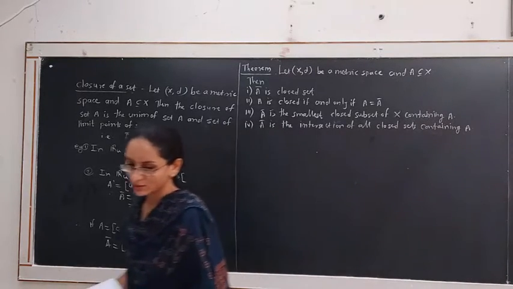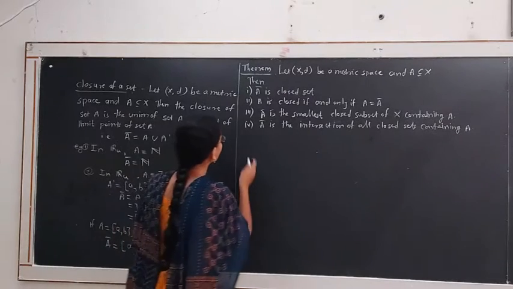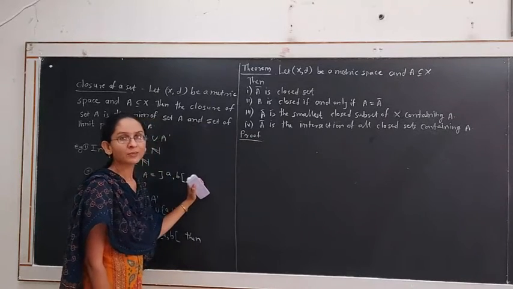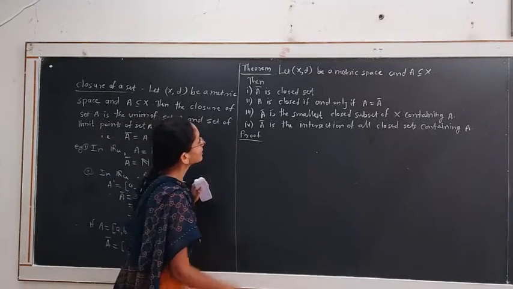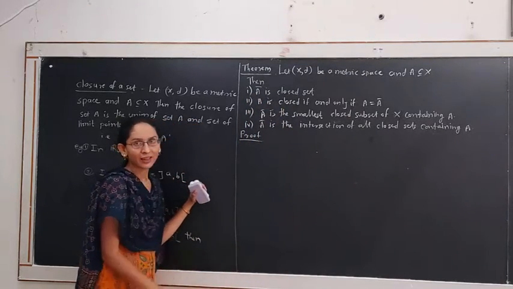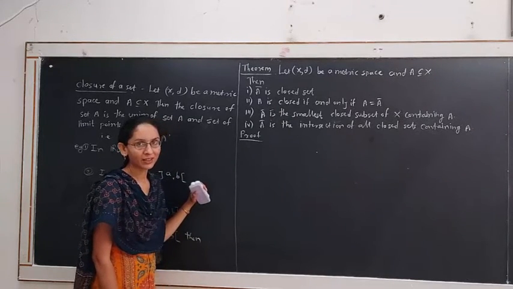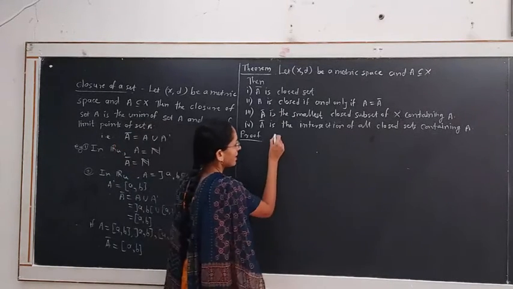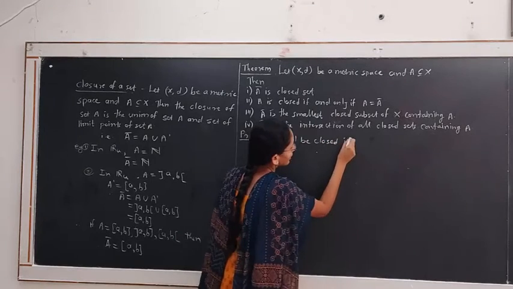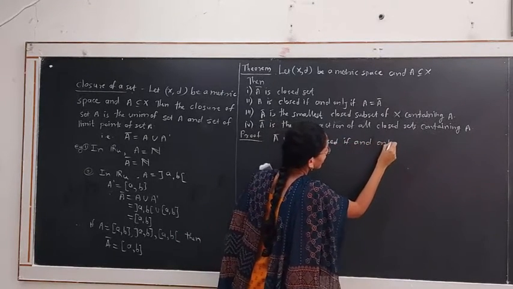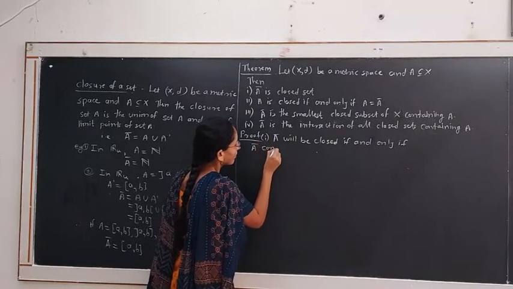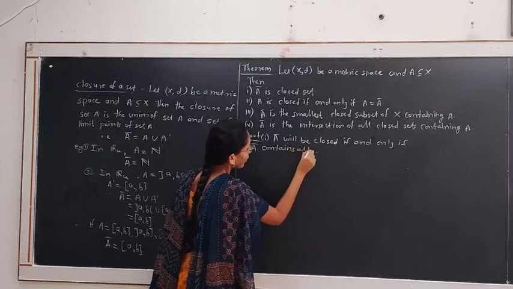We will prove this result. It is given that (X, d) is a metric space and A is a subset of X. Then the first point is that A bar is a closed set. We know the result: any set A is closed if it contains all of its limit points. So A bar will be closed if and only if A bar contains all of its limit points.